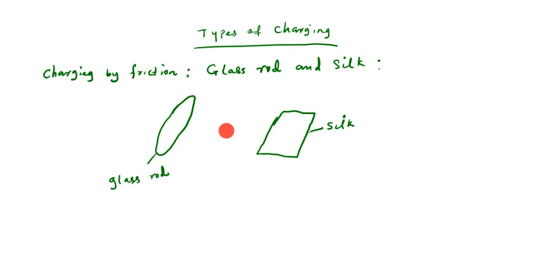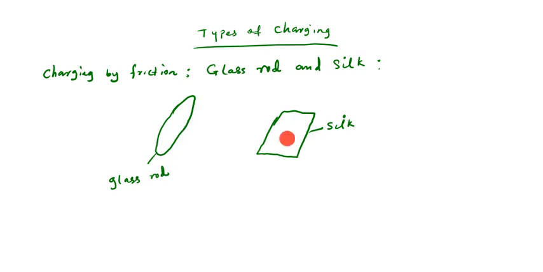So when that happens, electrons or charge will be given off by the rod to the silk. That is to say that electrons here in this glass rod are going to move to this silk.